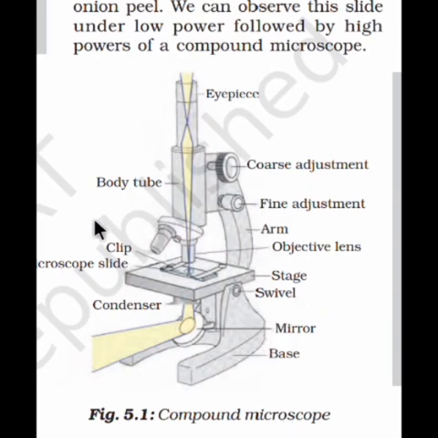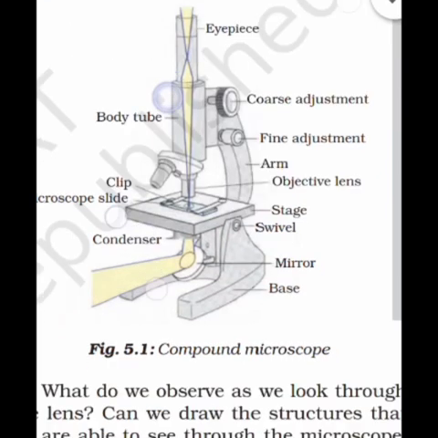While Robert Hooke observed the cork slice under his self-designed microscope, nowadays we are facilitated with the compound microscope, and that's why we can see the image of the cells of the onion peel under the high power or low power microscope.